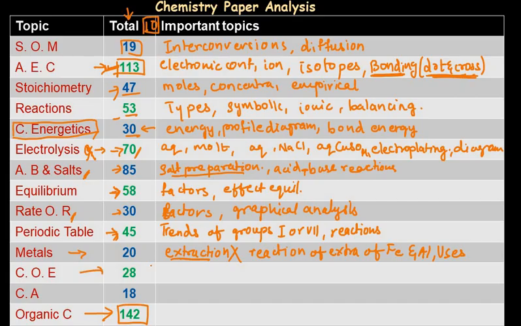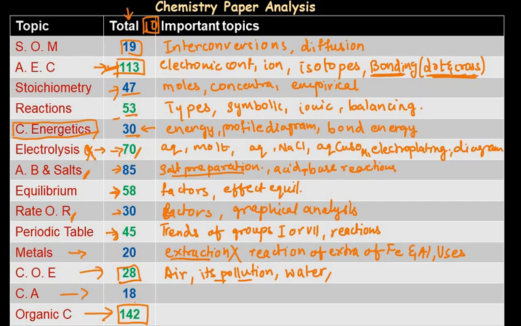Now chemistry of the environment, which includes air, its pollution, the factors and the prevention of pollution, and water. These are the subtopics covered. In this, if we just know the pollutants, the effects of pollution and the preventions, and for water just the tests of water and purification methods, these are the only few topics covered in chemistry of the environment. If that's done, even with less weightage, you can get good grades.